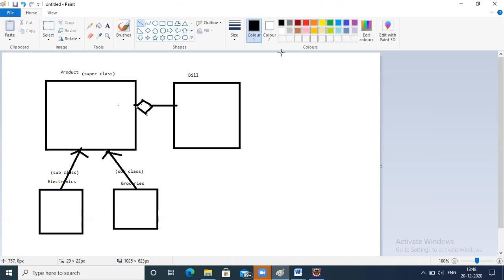This talks about composition, okay? And this talks about inheritance. So this is abstraction and this is inheritance.